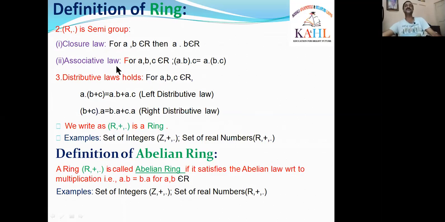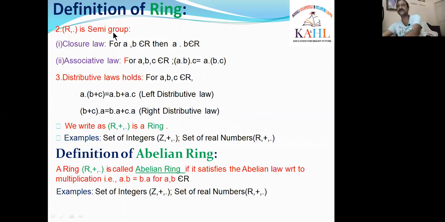The second one is the associative law. For the associative law, we have to take three elements. For any three elements A comma B comma C belonging to R, A dot B, whole dot C, is equal to A dot, B dot C. If the LHS is equal to the RHS for any three elements in R, then we say that the associative law exists in R. If closure and associative law exist, then that set is said to be a semi-group. That means R with respect to the operation dot is a semi-group.